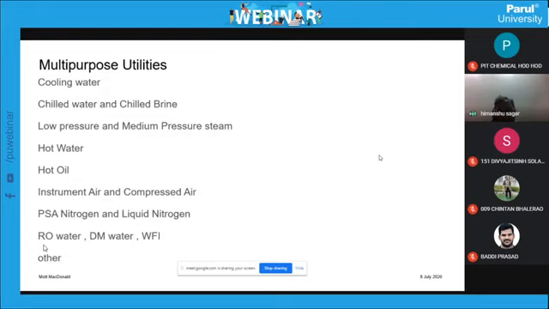Now liquid nitrogen, everybody knows liquid nitrogen is minus 170 degree. So how is it being used? In many cases, liquid nitrogen is vaporized, and then 99.99% pure nitrogen is used in the system for blanketing purpose, because even if PSA nitrogen purity is 99.9, there is still 0.1% oxygen. So where even 0.1% is not allowed, or 0.001% is not allowed, you will use a liquid nitrogen system for the blanketing purpose.